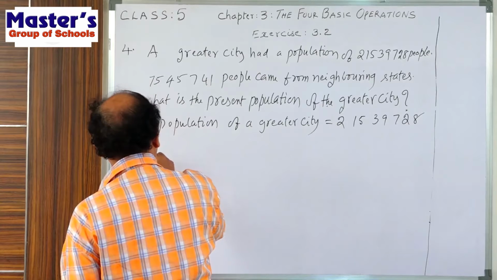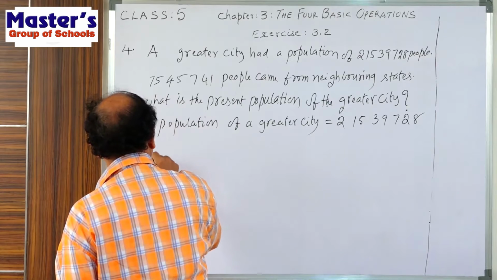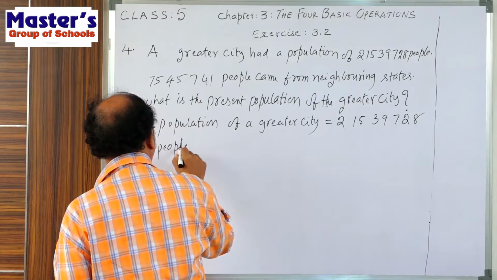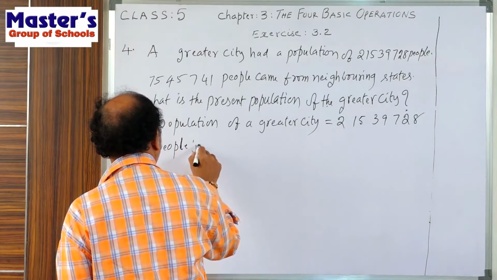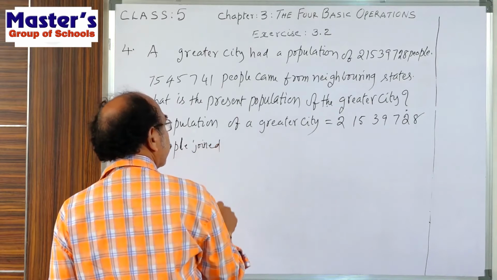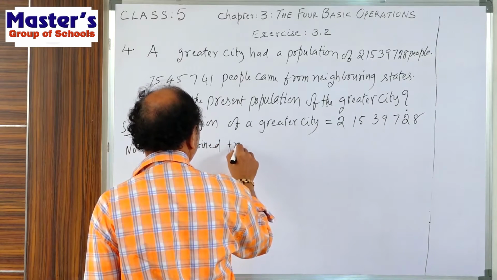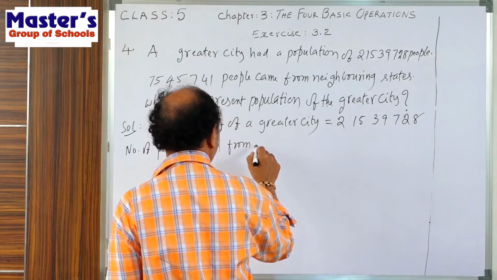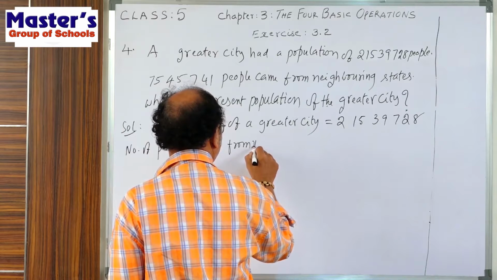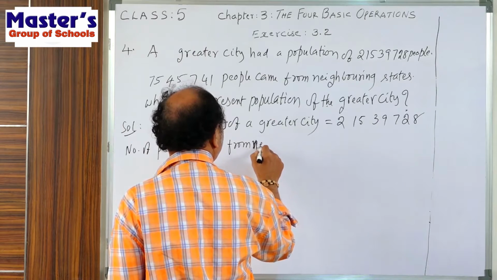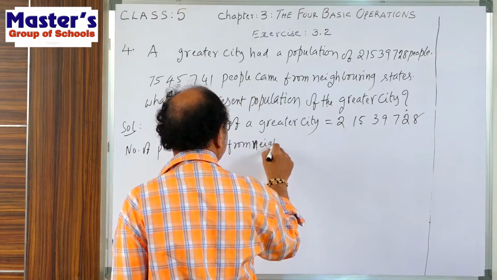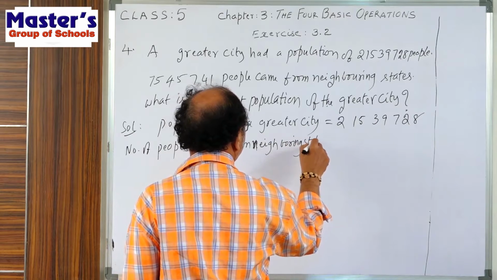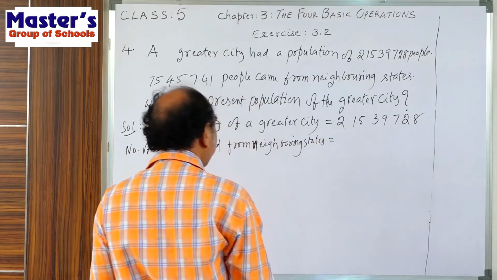So number of people joined from neighboring states.